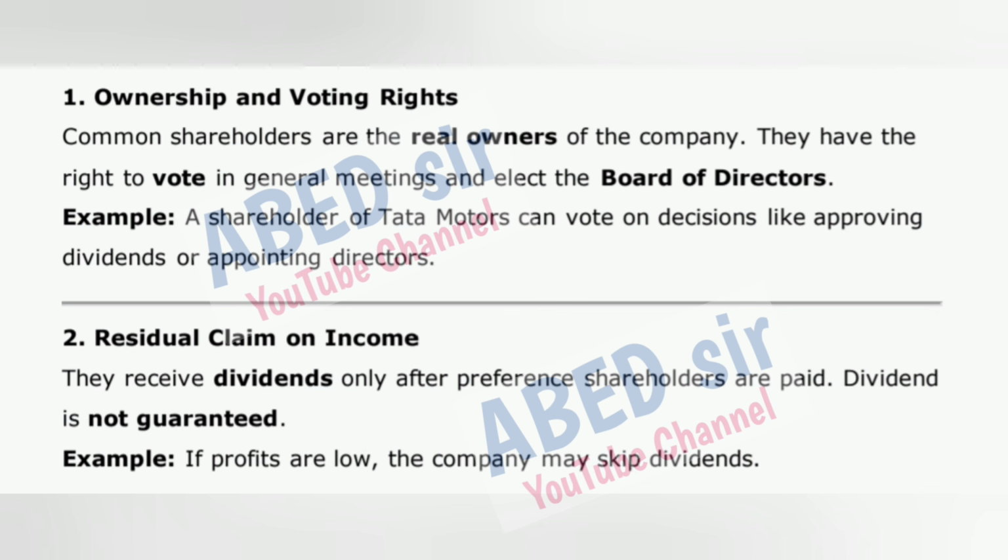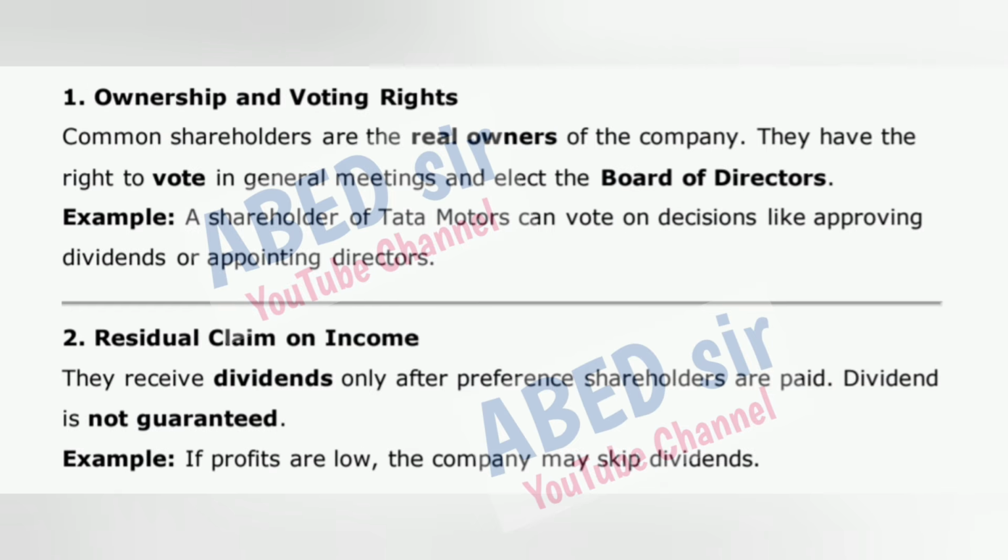1. Ownership and voting rights. Common shareholders are the real owners of the company. They have the right to vote in general meetings and elect the board of directors. Example, a shareholder of Tata Motors can vote on decisions like approving dividends or appointing directors.